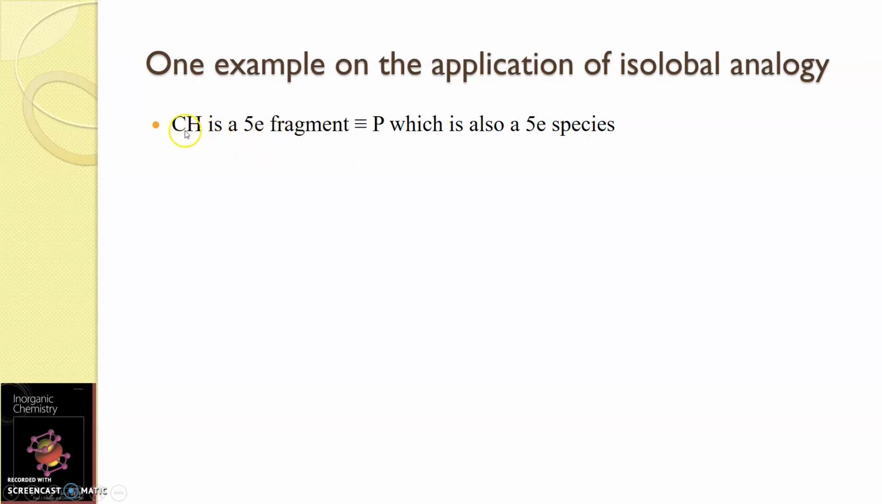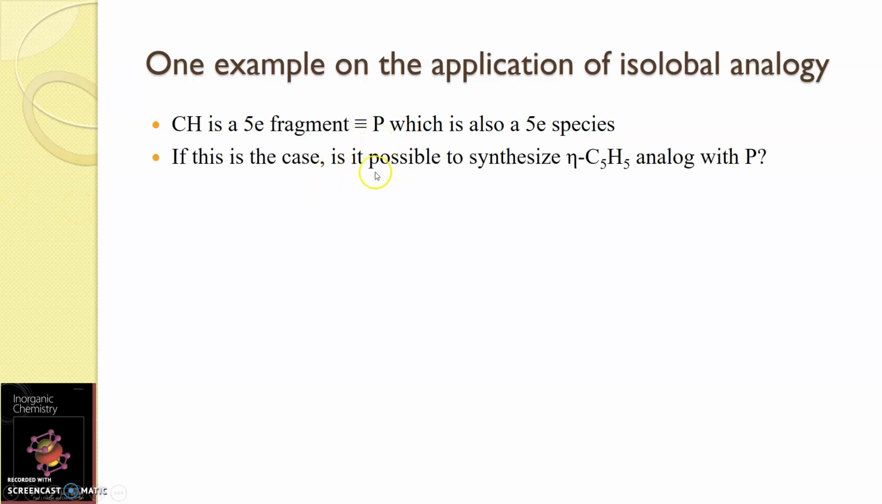We know that CH is a 5 electron fragment, 4 from carbon and 1 from hydrogen. So it is also equivalent to phosphorus, which is a 5 electron species, because phosphorus is ns2 np3. If this is the case, is it possible to synthesize an eta-5 C5H5 analog with phosphorus? Because this can be considered as CH 5 times, every CH is a 5 electron fragment. Can every CH be replaced with phosphorus? So here we see that the CH 5 times is replaced with phosphorus 5 times.